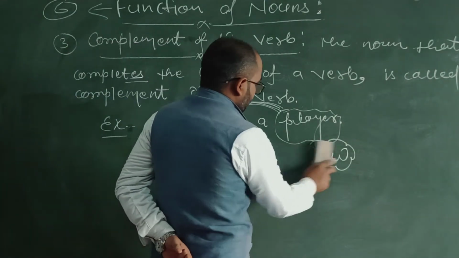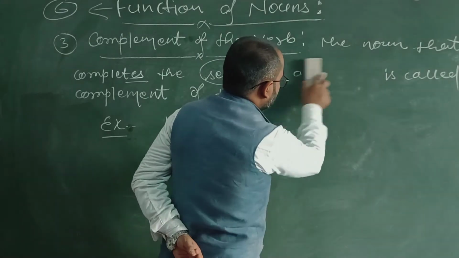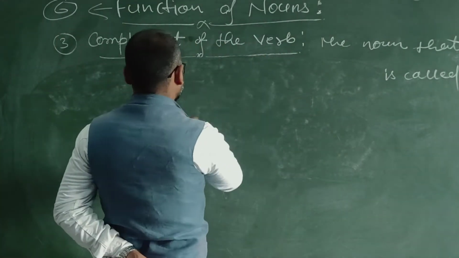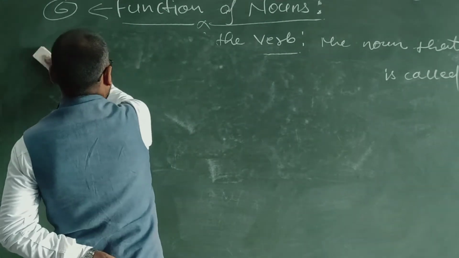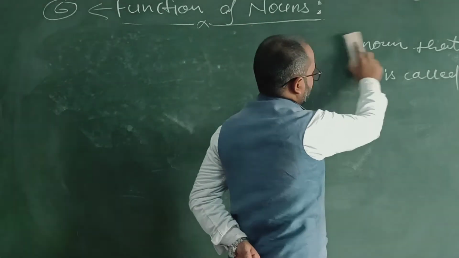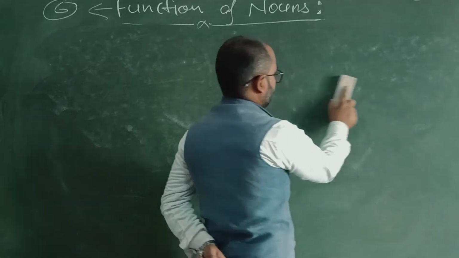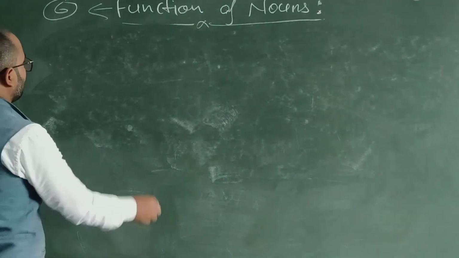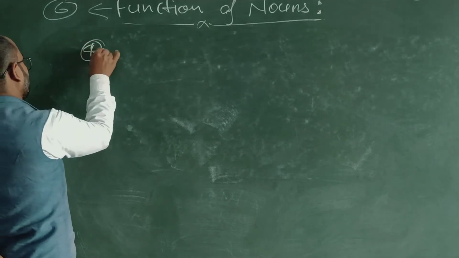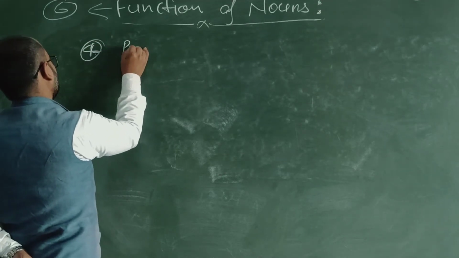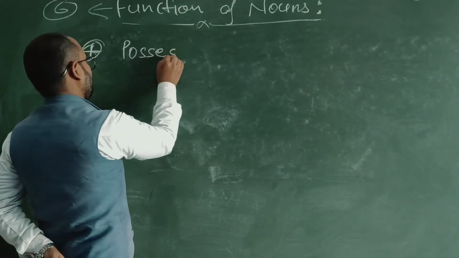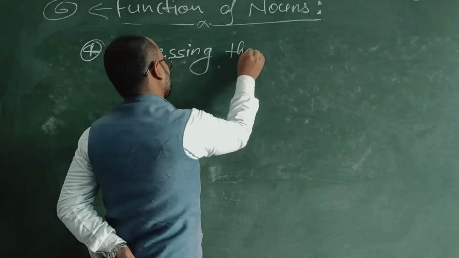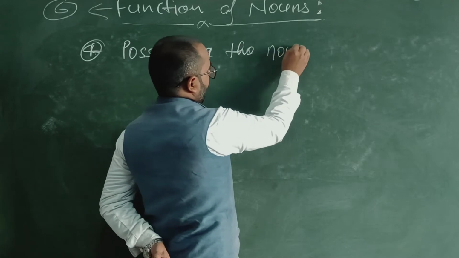After that we have the next, the fourth: possessive noun, or possessive.